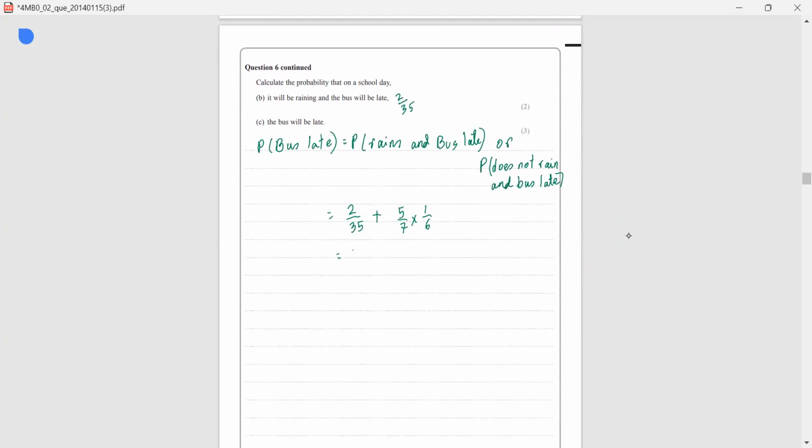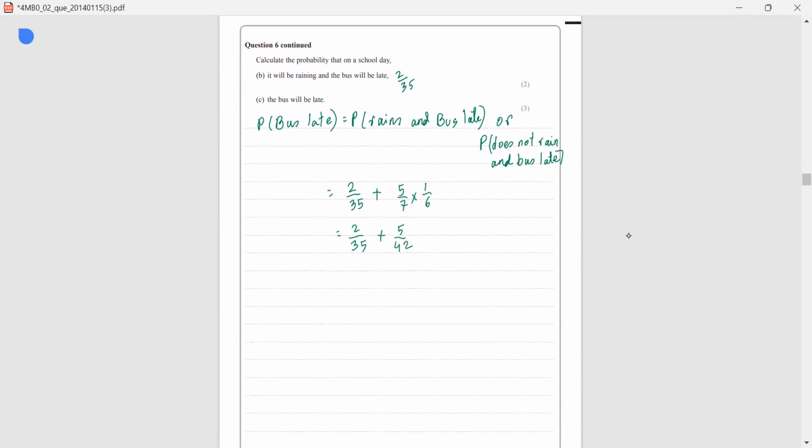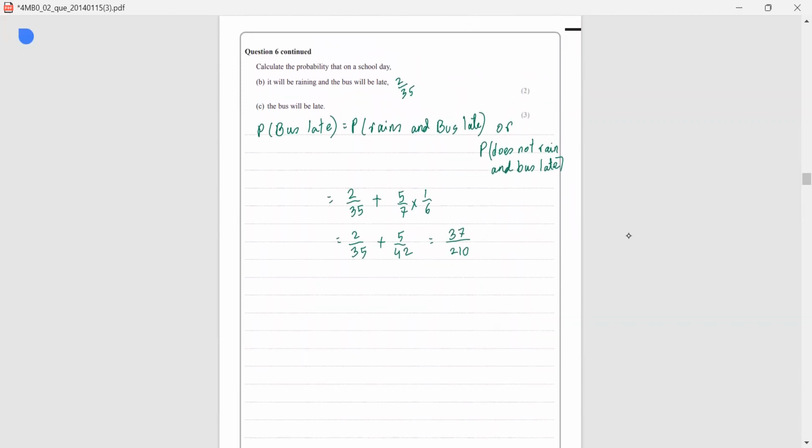So we are having 2/35 plus 5/42. So after simplification, the final answer will be 37/210. So this is the end of question number 6.